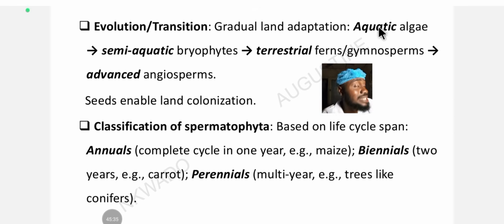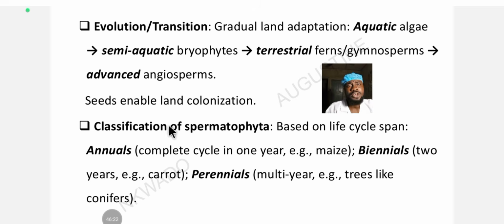From aquatic, such as the algae, which are aquatic, they transition into semi-aquatic, which are what? The bryophytes are semi-aquatic. Then this bryophyte transitions into terrestrial, such as ferns and gymnosperms. Their habitat is terrestrial. Then from this terrestrial, they transition into a more advanced terrestrial plant, which is angiosperms. Which are the what? The flowering plants, the angiosperms. Seeds enable land colonization. Do you know dispersion of seed? Where seed moves. So the more seeds are dispersed, the more lands are colonized by plants.